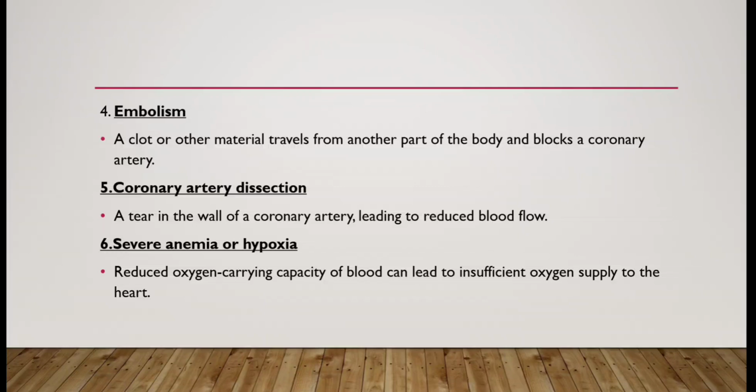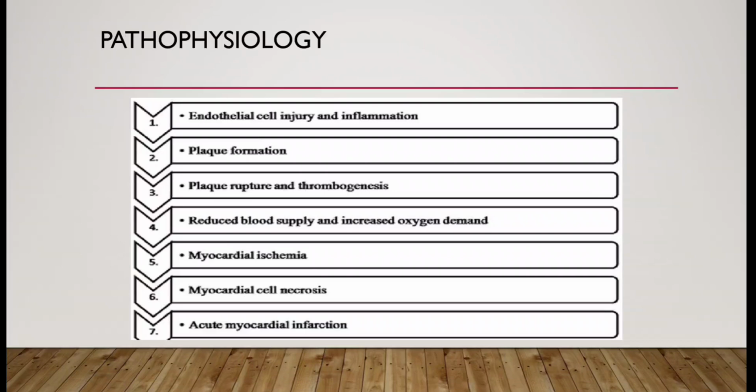And the next one is severe anemia or hypoxia, which can cause reduced oxygen carrying capacity of the blood and lead to insufficient oxygen supply to the heart. So in etiology, the main factors are coronary thrombus, coronary embolism, prolonged coronary vasospasm, prolonged hypotension, aortitis, atherosclerosis, atheromatous plaque, and vasculitis, which means inflammation of the blood vessels.